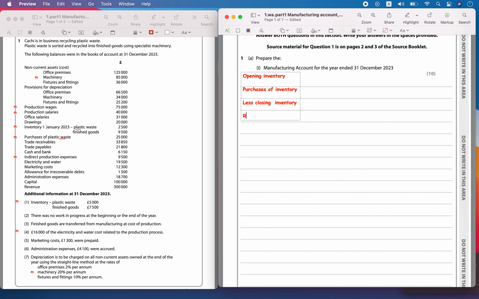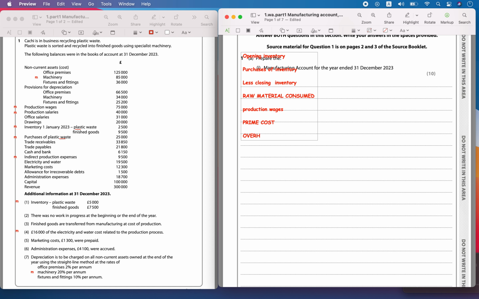This is going to give me raw material consumed. Then I will have some direct production costs. I see here this is the production wages. After that I don't see any other direct production cost. So from this I'm going to calculate prime cost of production.